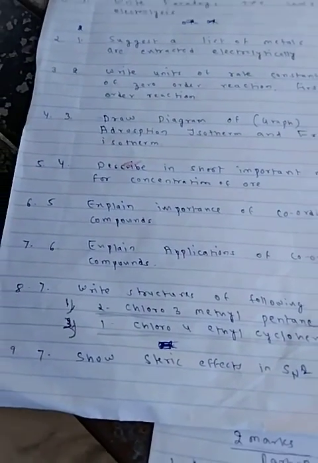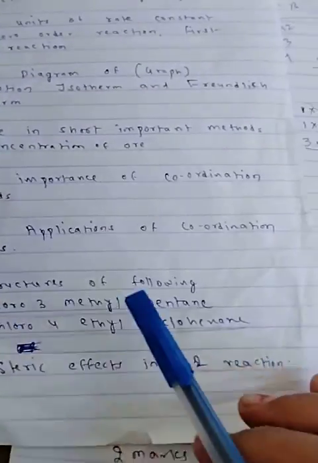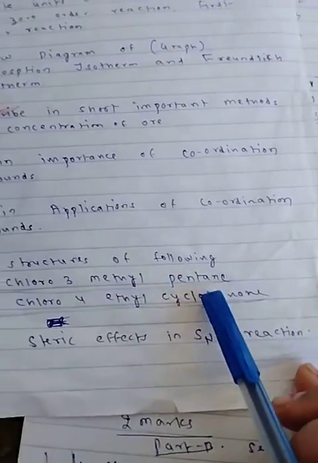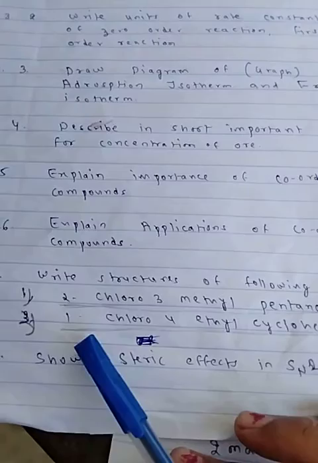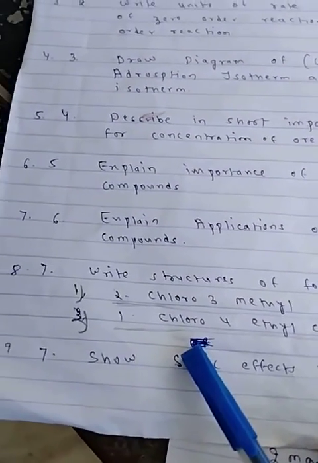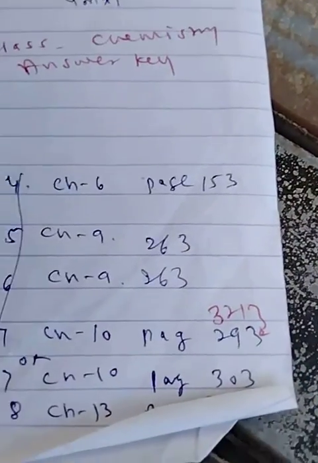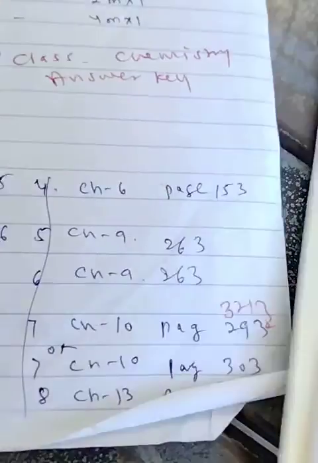Okay. Now the next question is very important. Write the structure of the following. Very simple I gave: 2-chloro-3-methyl pentane. Mostly students did nicely. 1-chloro-4-ethyl cyclohexane. This is on page number 293, and the answer key is on page number 321.